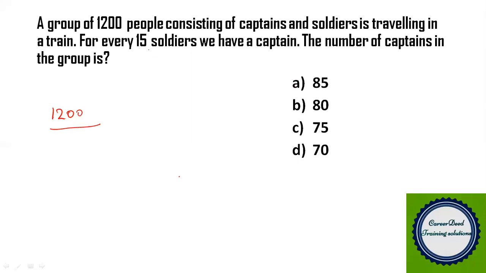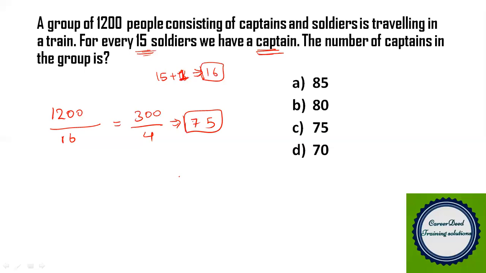And for every 15 soldiers, we have one captain. So that is 15 plus 1, 16 is a set, right? So 15 plus 1, 16 people are a set. So you have to divide this 1,200 by 16. But if you divide by 15, you will get only the wrong answer, because you have to include the captain with the soldiers. So 15 plus 1, it is 16. So 1,200 by 16, you get 300 by 4. And again, when you cancel this, it's 75. So you have totally 75 sets. So in the 75 sets, how many captains will you have? You totally have 75 captains. The answer for this question is 75.